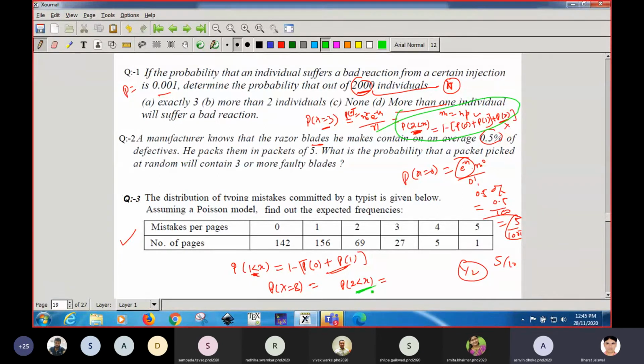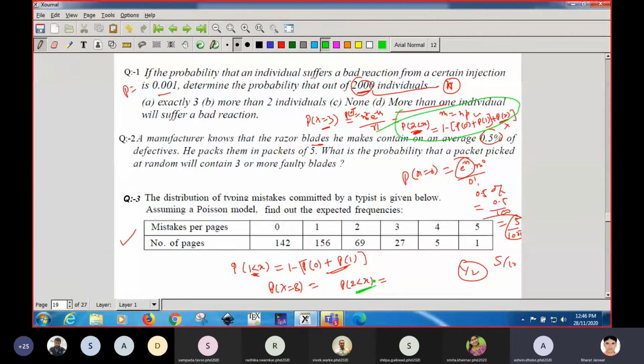The concept will be the same whether it is binomial or Poisson. The concept will be the same for less than, more than, and equal to. But the question is which distribution to be used. That depends on the number of trials and the probability. If the probability is very small and n is very large, then you go with Poisson, otherwise binomial. But the concept will be the same for less than, greater than, or equal.